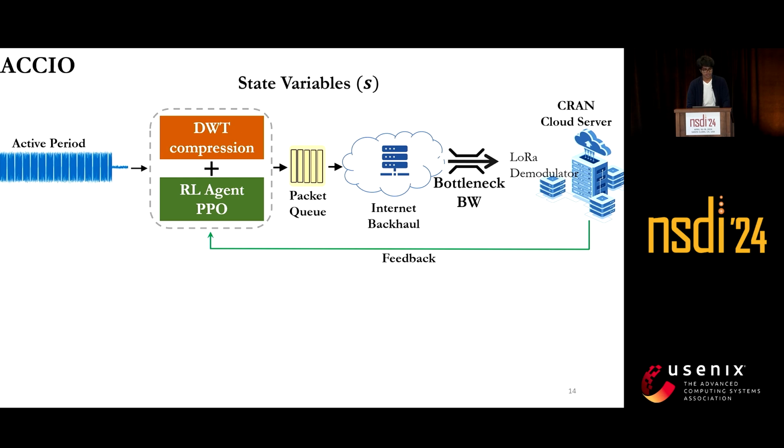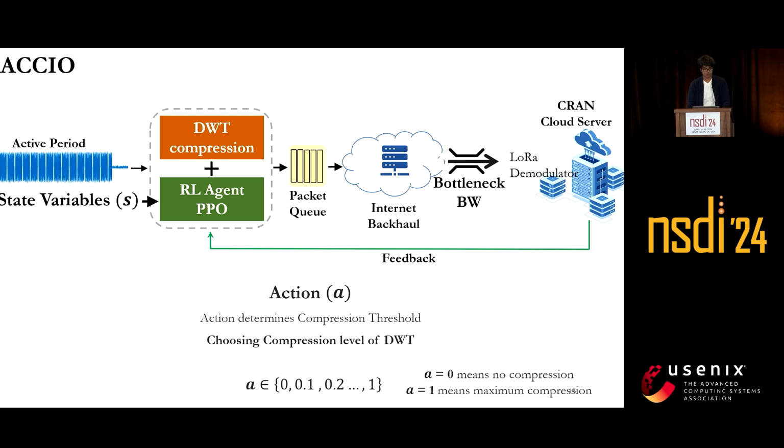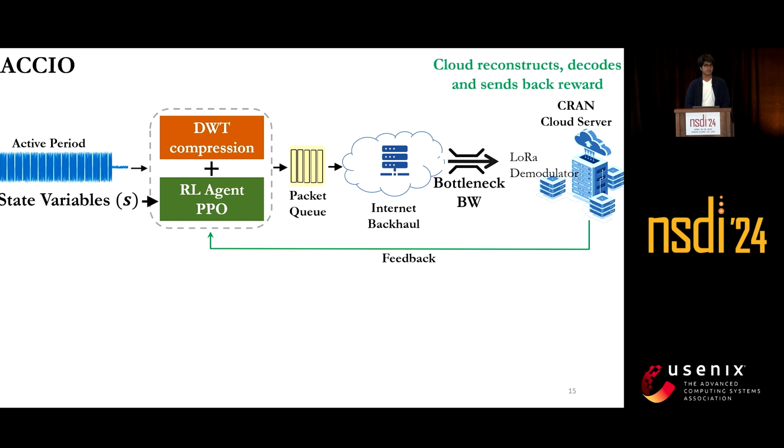These state variables are fed to the RL agent, which observes the environment using these state variables and then takes an appropriate action. For ACIO, the action is choosing an appropriate level of DWT compression. ACIO can choose an action from a discrete set of 0, 0.1, 0.2, all the way till 1. An action of 0 would mean there is 0 compression, and an action of 1 would mean there is maximum compression. Once an action is taken, the incoming raw IQ samples are compressed and then sent to the cloud, where they are reconstructed, decoded, and a reward is computed.